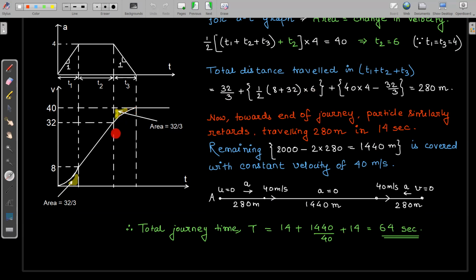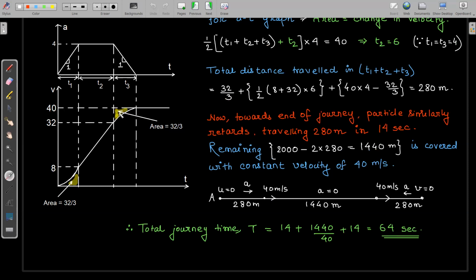And this last portion, I have written by considering that, because this shaded area was 32 by 3, similarly this above shaded portion, you can see this area will also be equal to 32 by 3 because the variation of acceleration is the same, right? The rate of increase in acceleration and the rate of decrease in acceleration, these two slopes are the same. Therefore, this area should also be equal to 32 by 3.